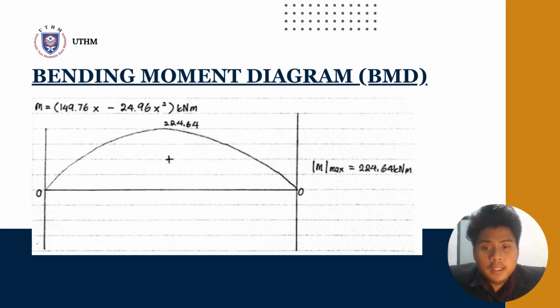Next is the bending moment diagram. Same as the shear force diagram, by calculation we get the equation to find the moment and can draw the bending moment diagram from that. The maximum moment is 224.64 kilonewton meters.